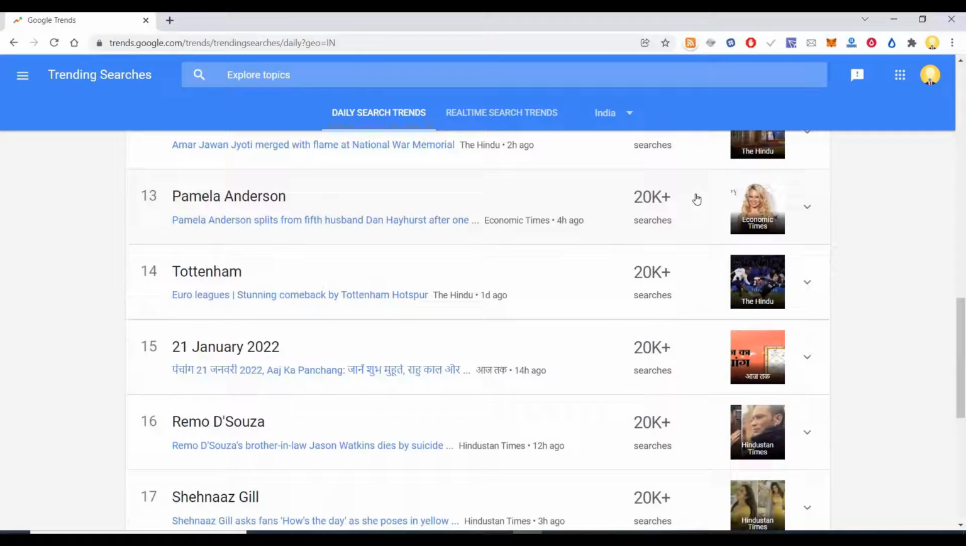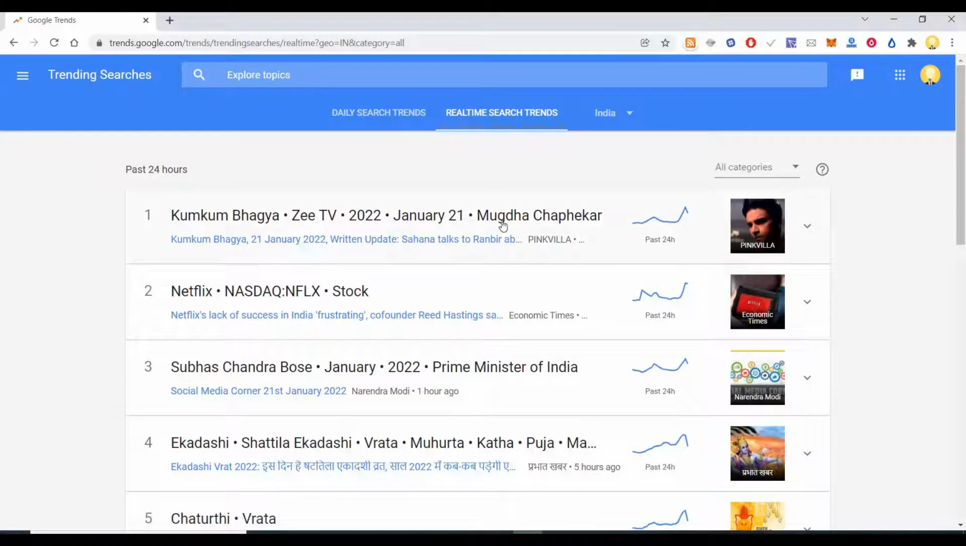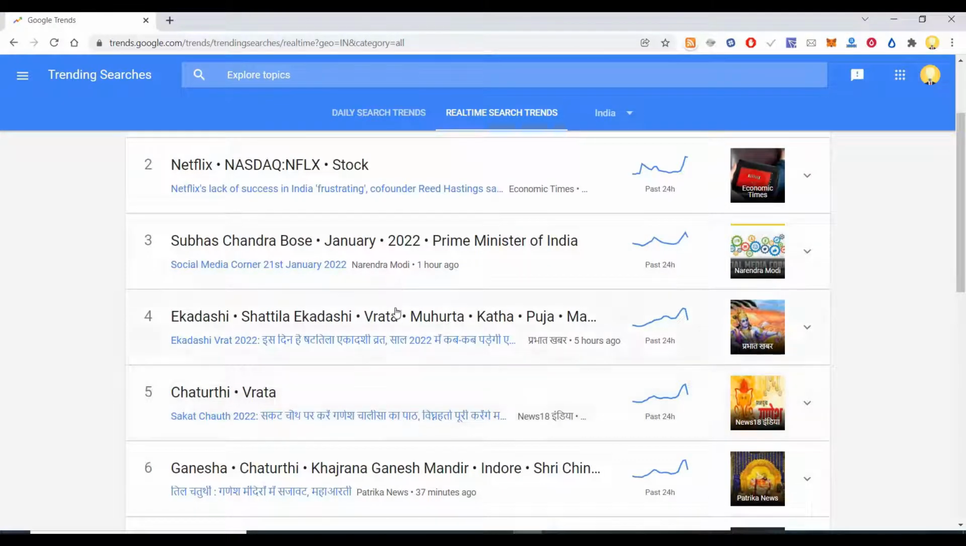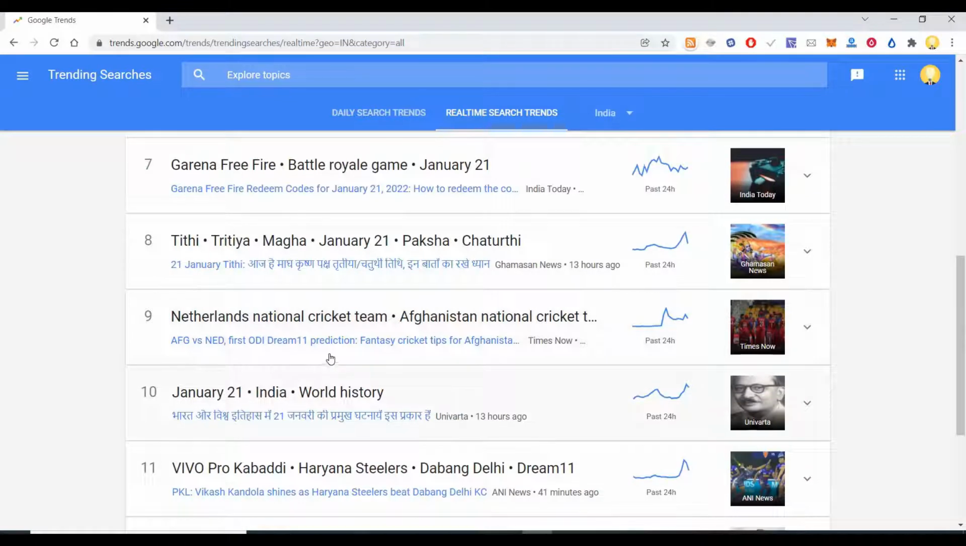If you just go down, you can see real-time search trends. There are people searching for Netflix stock. They're searching for Subhash Chandra Bose and Prime Minister India because there is a statue that is coming up in India. They are also searching for Netherlands national cricket team.